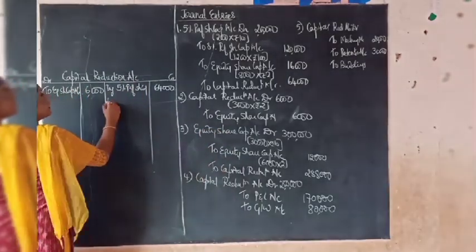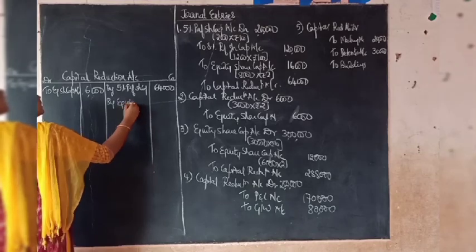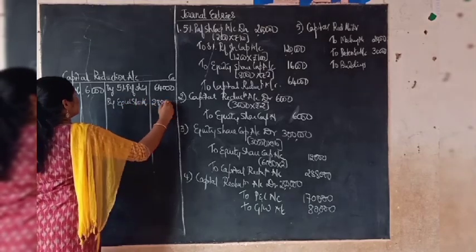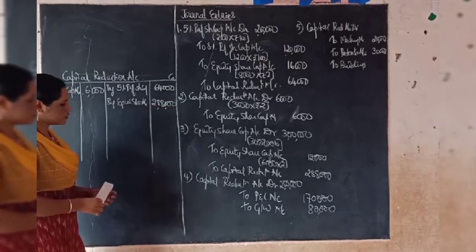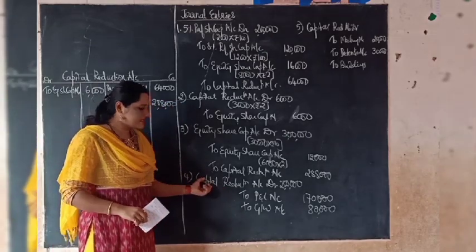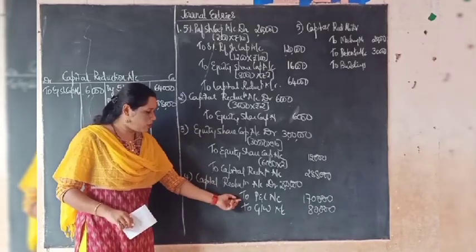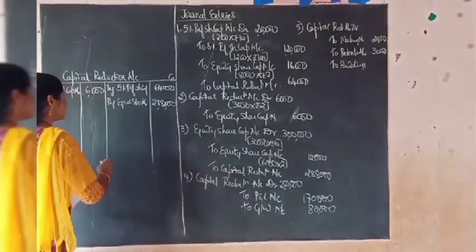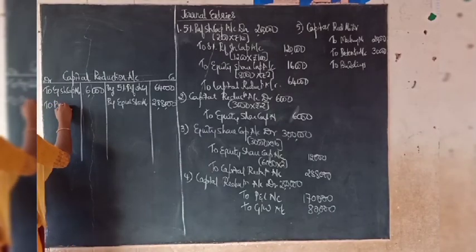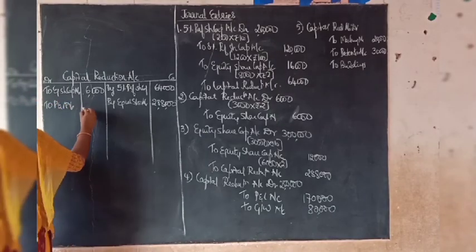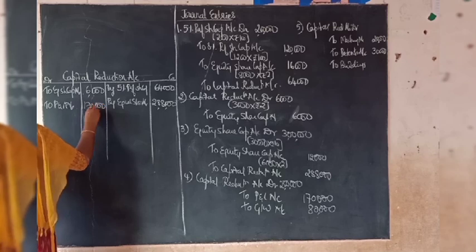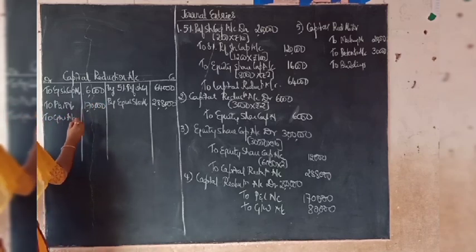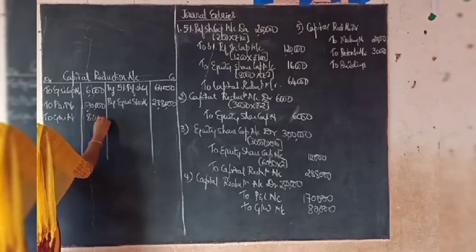So here we have to write by equity share capital account. The amount transferred is 2,88,000. Then if we go to the next entry, here utilizing the capital reduction account, we have written off profit and loss account debit balance and goodwill. So the same should be recorded here. To profit and loss account, 1,70,000 has been written off. Then to goodwill account, we have written off 80,000.